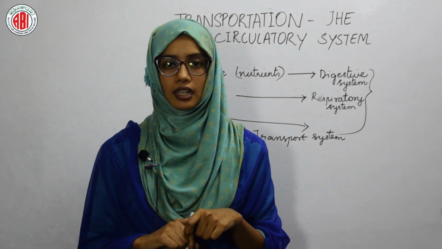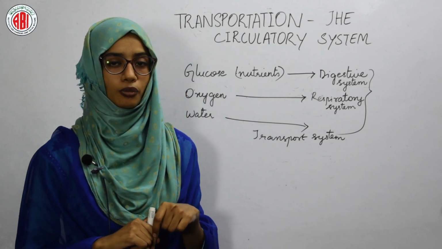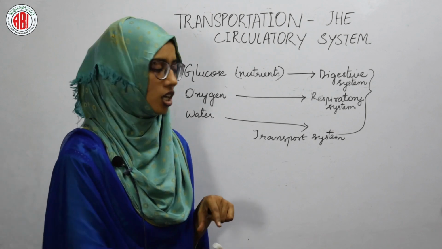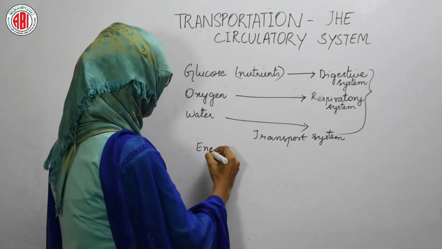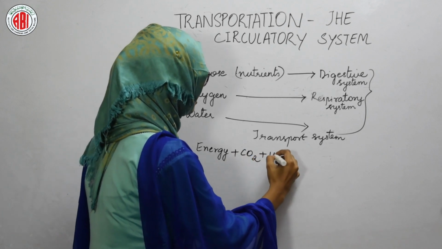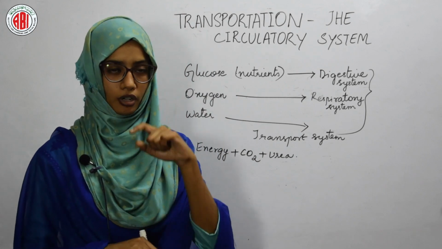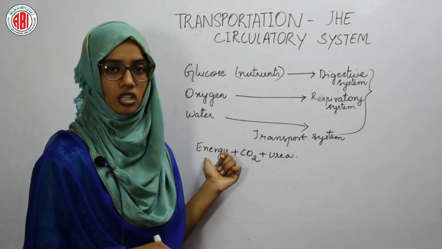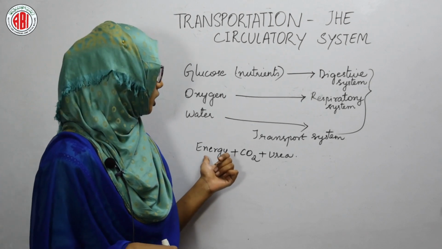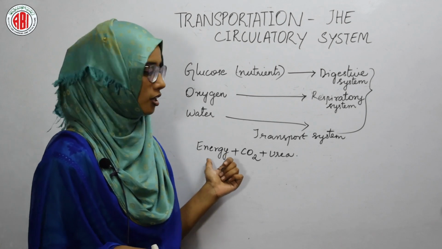When we observe the cells, we know that many activities are going on in the cells. So during respiration, we have learned in the last chapter that energy is produced. Along with this energy, carbon dioxide gas and water are going to be produced in the human body. So now this energy is going to be used up by the human body. When some activities take place in the human body, they use up this energy.